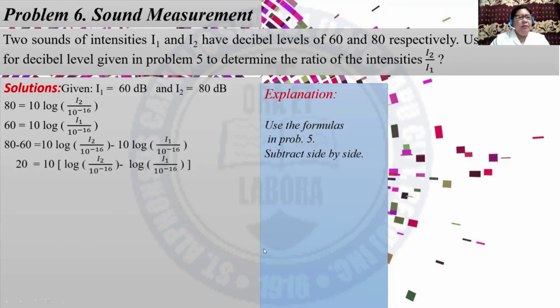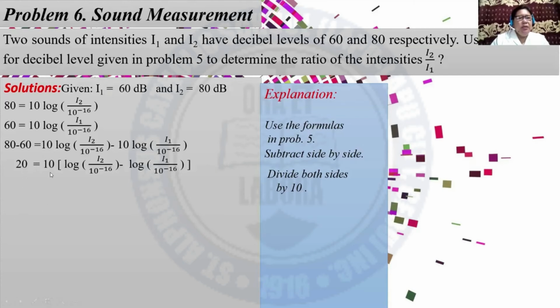This is now the form 80 minus 60 equals 10 log of the quantity I sub 2 over 10 to the negative 16 minus 10 log of the quantity I sub 1 over 10 raised to negative 16. And then 80 minus 60 is 20. Then copy. Divide both sides by 10. So you will divide this by 10.